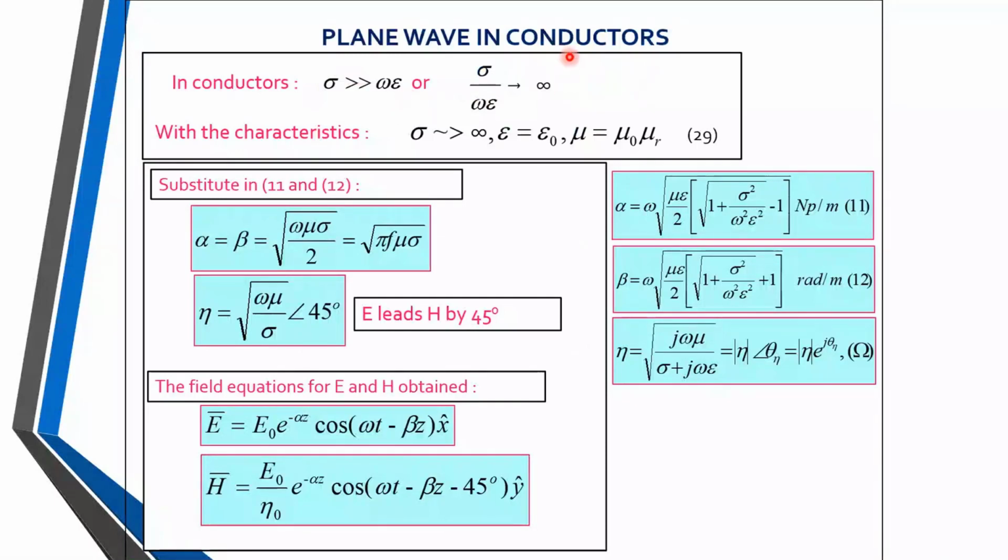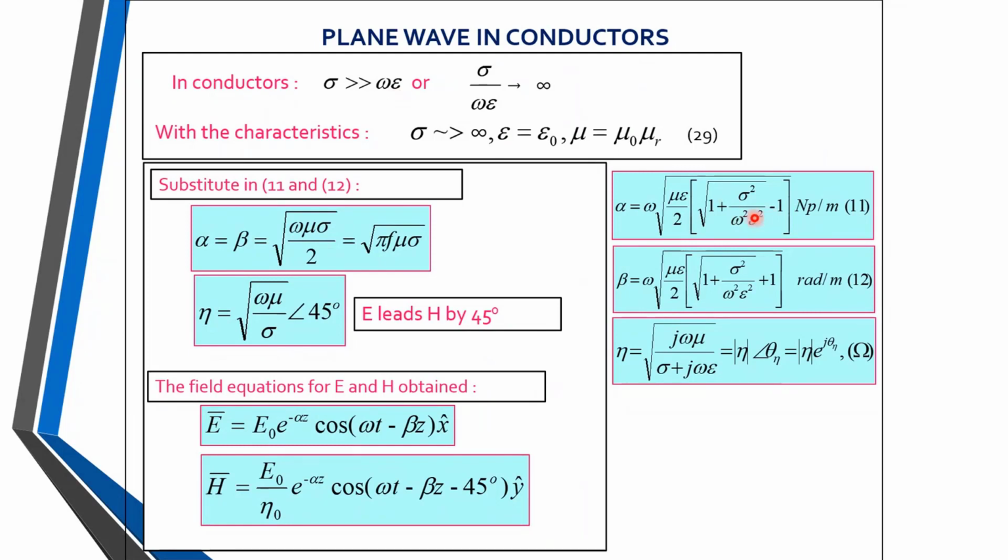So we'll start with these equations that we have derived for lossy media, equation numbers 11, 12 and eta. For eta we got the equation as under square root j omega mu divided by (sigma plus j omega epsilon) with an angle of theta n. These equations are for lossy media. In these equations we are going to consider that sigma is very much greater than omega epsilon, so we directly neglect omega epsilon.